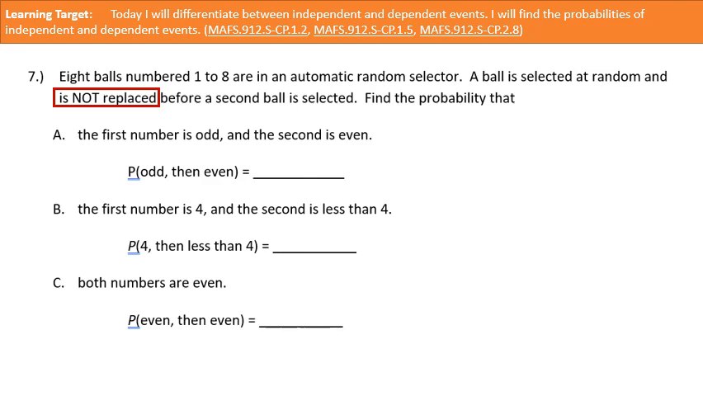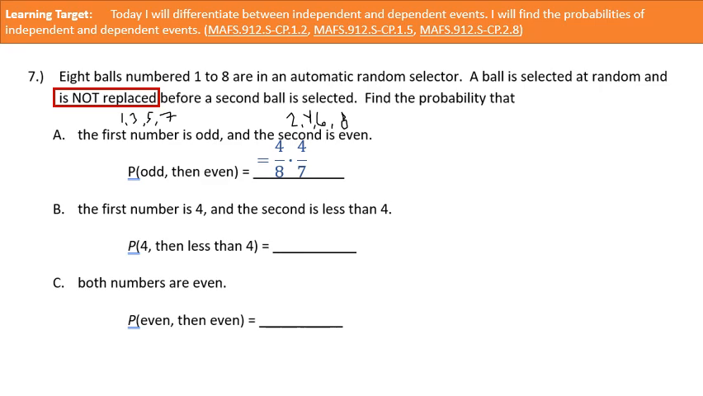Let's think about how many odd numbers there are in the numbers 1 through 8. We have 1, 3, 5, and 7. How many even numbers are there? 2, 4, 6, and 8. So I have 4 odd and 4 even. All right, so the probability that I select an odd number is going to be 4 over 8.